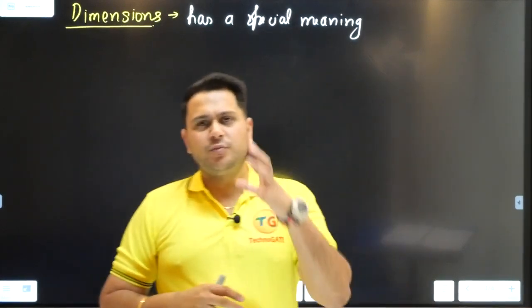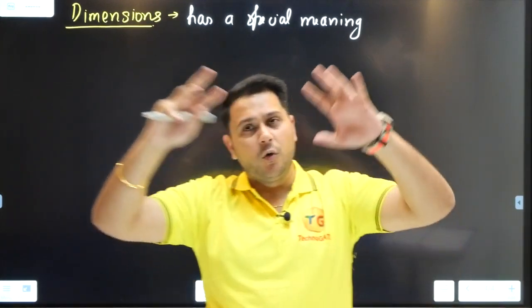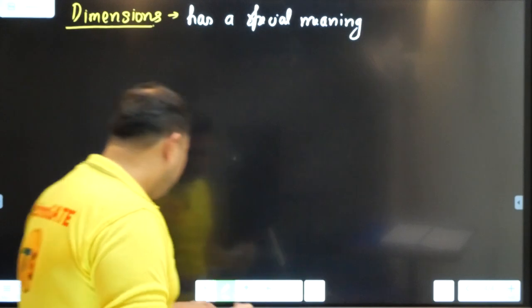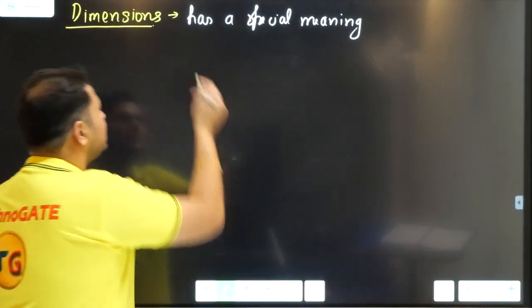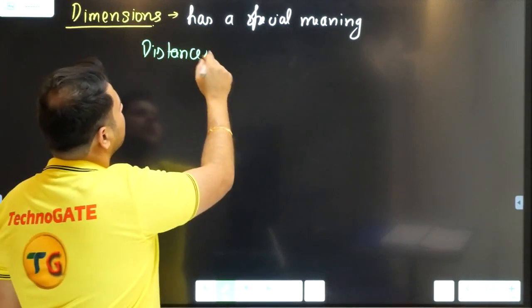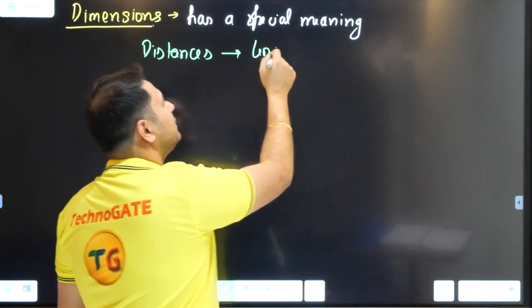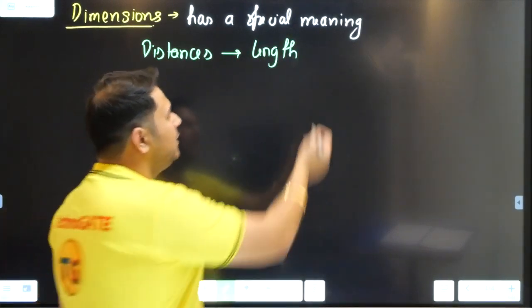So in order to provide uniformity to all the distances, I am giving only one word, that is length.